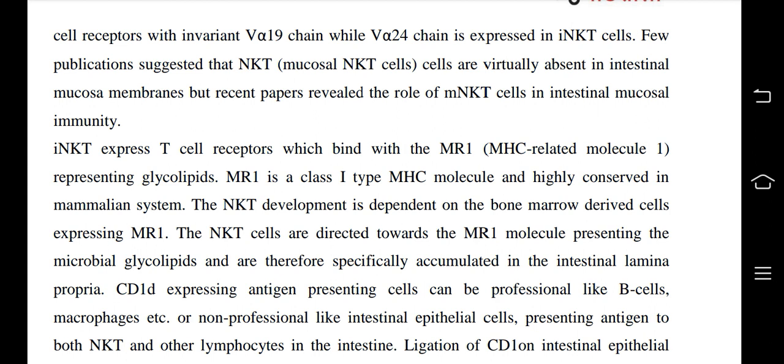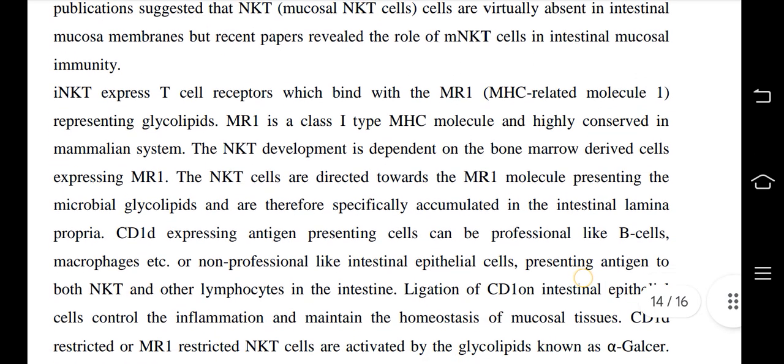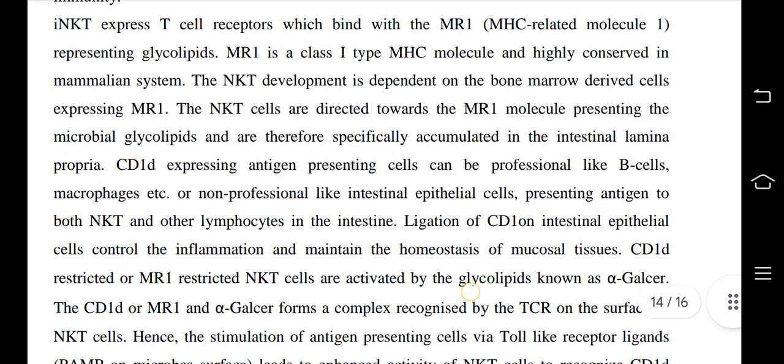So iNKT express T cell receptors which bind with the MR1, MHC related molecule 1, representing glycolipids. MR1 is a class 1 type MHC molecule and highly conserved in the mammalian system. The NKT development is dependent on bone marrow derived cells expressing MR1. The NKT cells are directed towards the MR1 molecule presenting the microbial glycolipids and therefore specifically accumulate in the intestinal lamina propria.